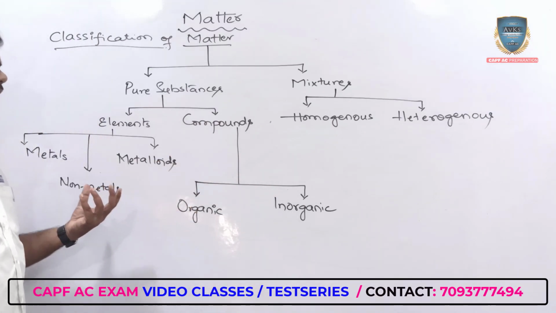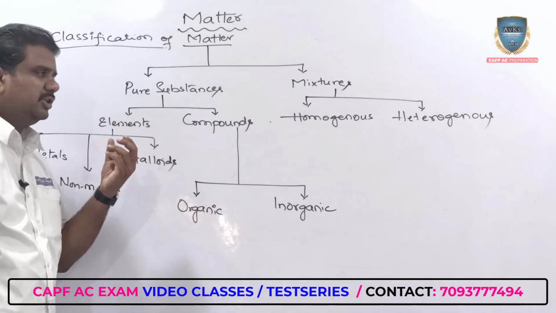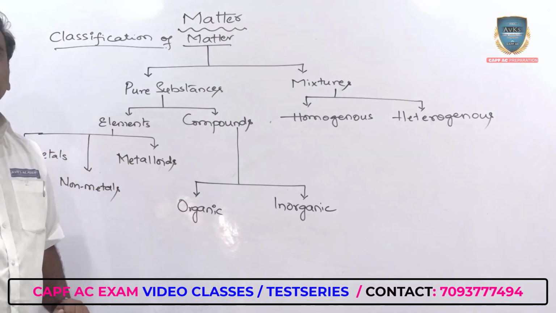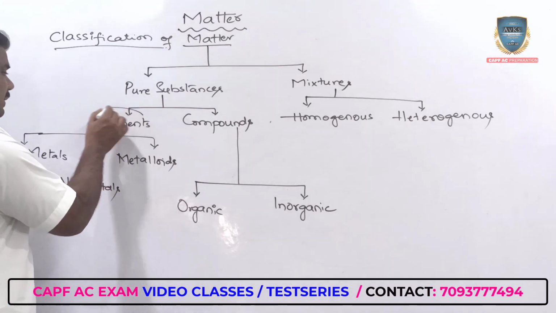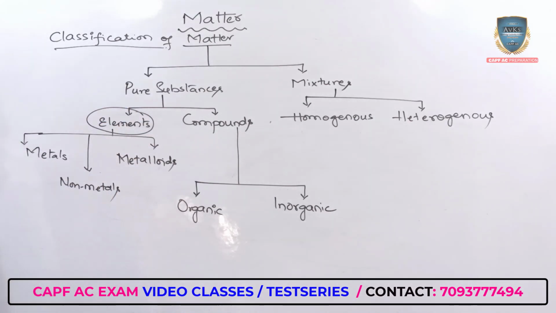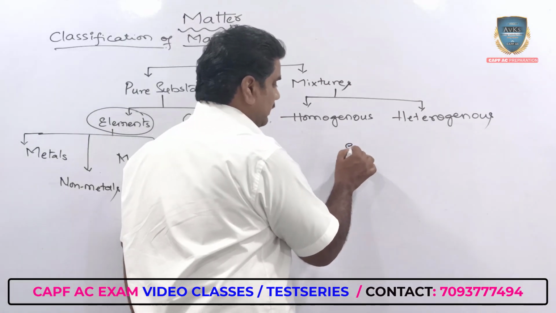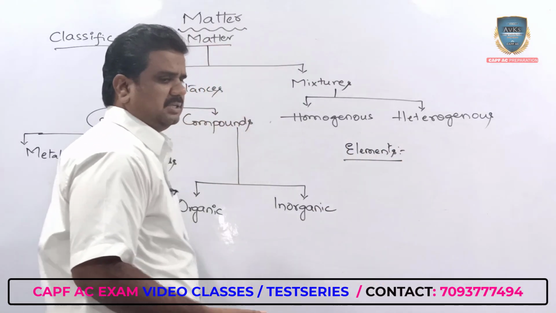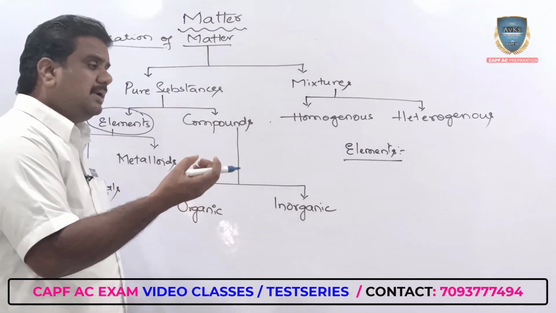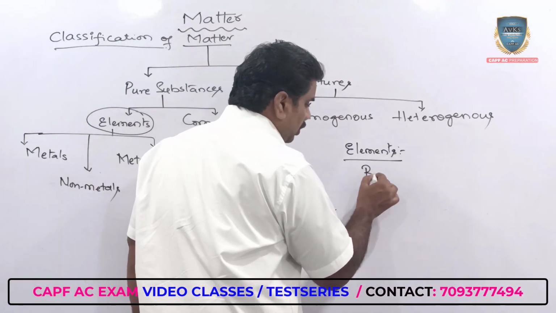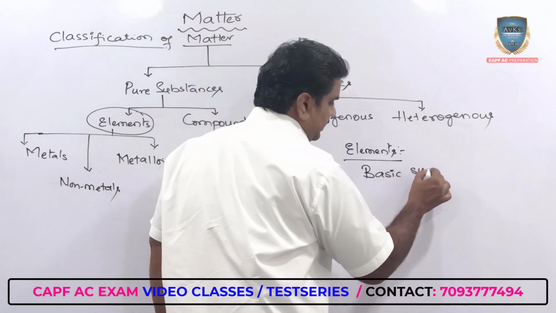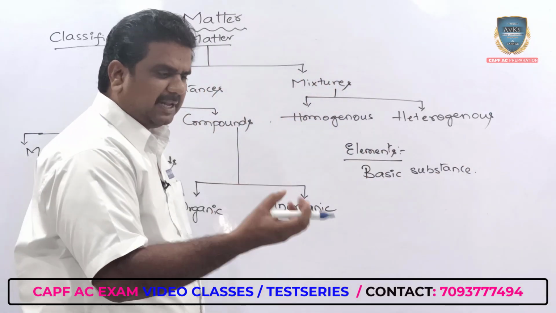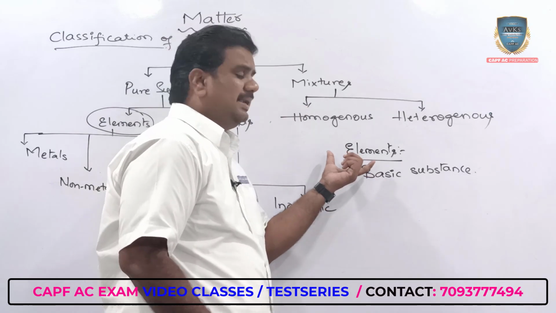Now, individually speaking, what is an element, what is a compound, what is a homogeneous mixture, what are heterogeneous mixtures? At the same time, metals, non-metals and metalloids. The first thing, when talking about elements, so what are elements? An element of any substance that you are taking is the basic substance that is present in a particular material. The basic element, the simplest form, the smallest form, that is what you call an element.